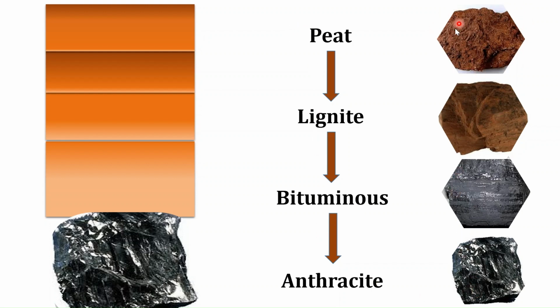The partially decomposed material is referred to as peat. When this is subjected to heat and pressure, it is converted into lignite. With increased time, increased heat, and increased pressure, it is then converted into bituminous and then anthracite. You can see the difference in the texture and the color of this coal. The lignite is referred to as brown coal, and the anthracite is referred to as black coal.